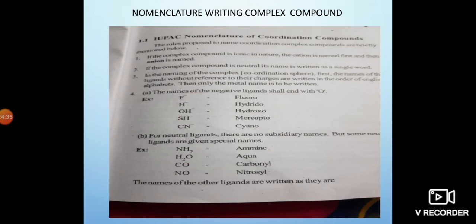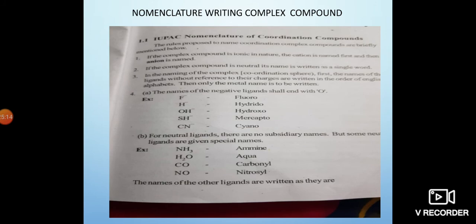Here we show some examples. Fluoride is called fluoro. Hydride is hydrido. Hydroxy group is hydroxo. Mercapto, cyano, like that, the ligand's name shall end with O. Then for neutral ligands, there are no subsidiary names, but some neutral ligands are given special names.